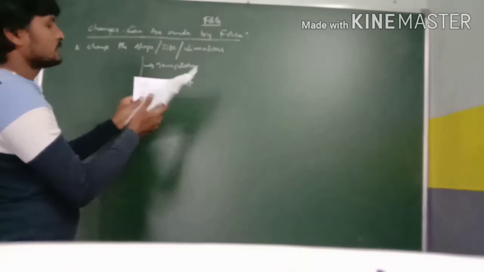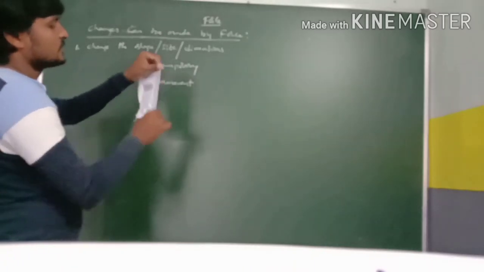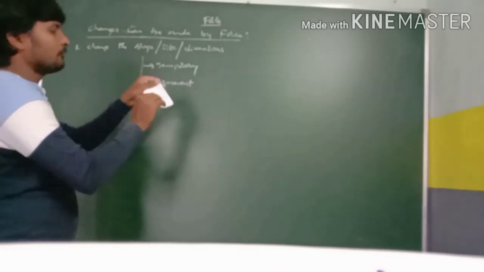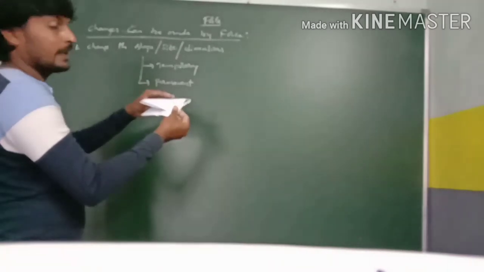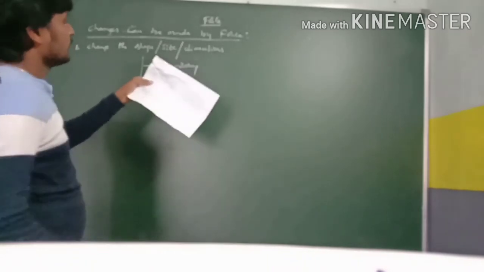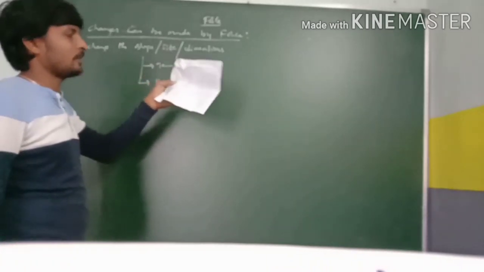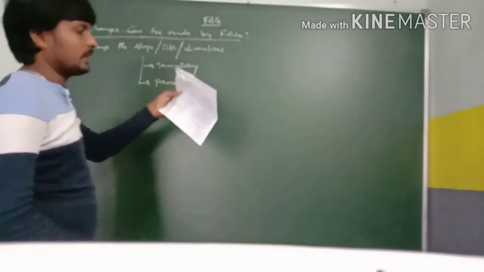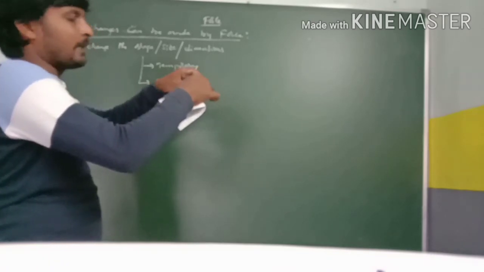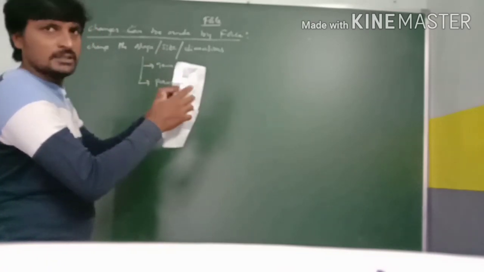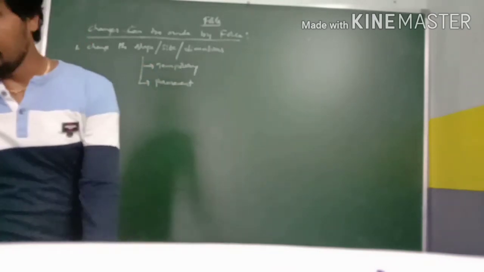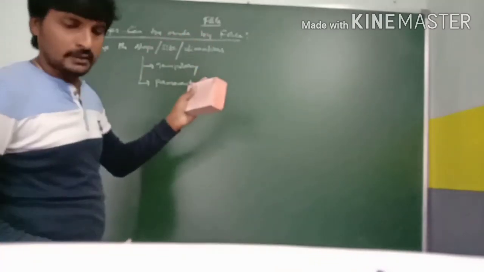I applied some amount of force on this so that it changes its shape, size, and also dimensions. If you remove the force, it cannot regain its original shape and size. But if I tear this paper, can I again regain its shape and size and dimensions by applying force? You cannot. So this comes under the category of permanent change, and the duster comes under the category of temporary change.